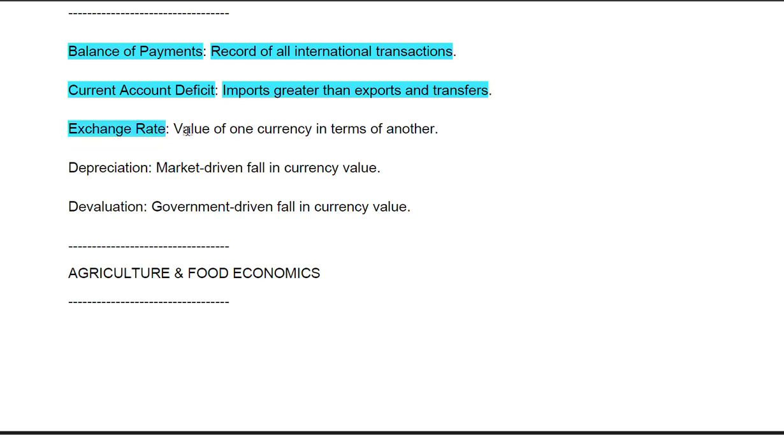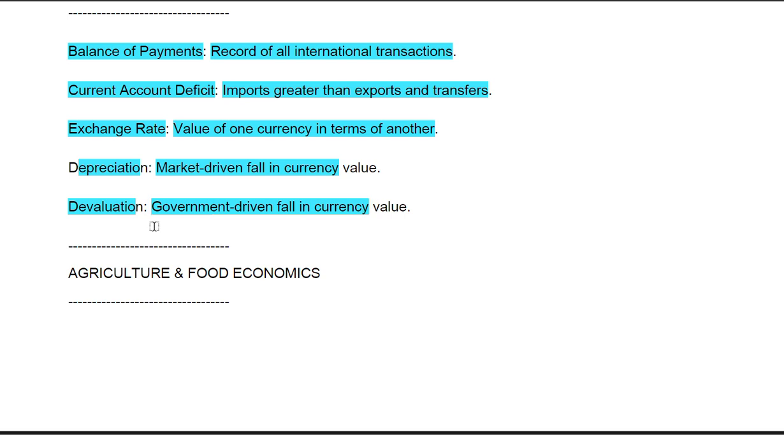Then there is something called exchange rate. What is exchange rate? The value of one currency in terms of another is called exchange rate. Then depreciation, a market-driven fall in the currency value. And then devaluation, a government-driven fall in the currency value, is what is called devaluation.